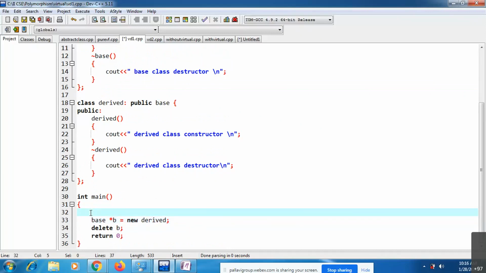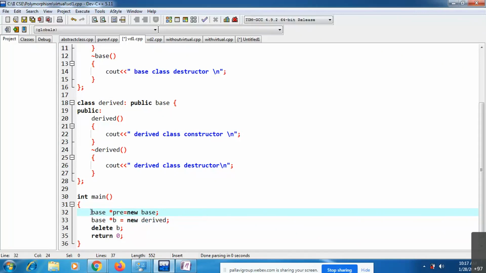One is just simple syntax: class name, for example Base b. Or else, at the time of running your code, you can dynamically create objects by using the new keyword. The way is simple: Base pointer ptr equals new Base. This is the way you can create an object dynamically by using the new keyword.